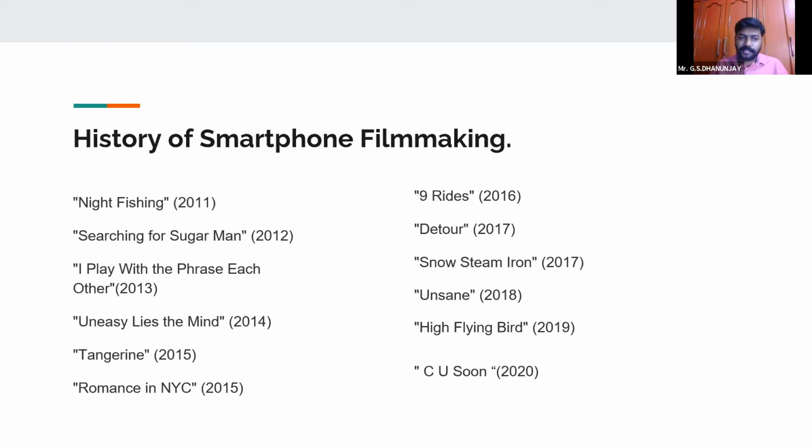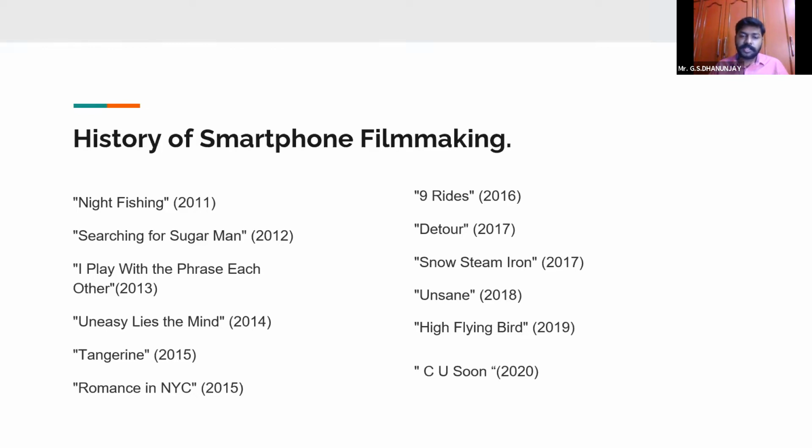things change. There were radical filmmakers, there were experimental filmmakers, avant-garde filmmakers in different parts of the world who wanted to experiment with the possibilities of the technology. Night Fishing by Park Chan-wook, a Korean filmmaker who made this short film in 2011, which just created a ripple on how you can possibly make films.